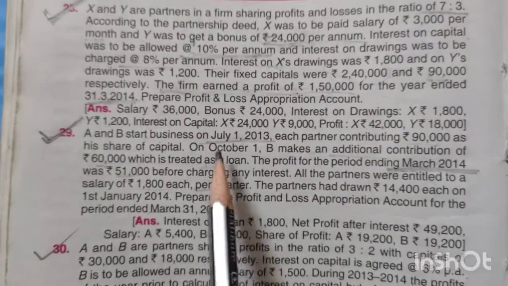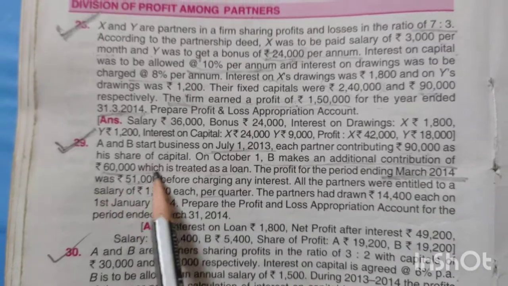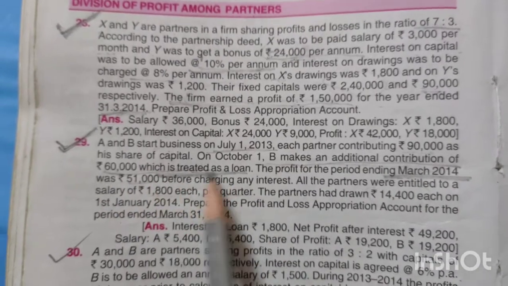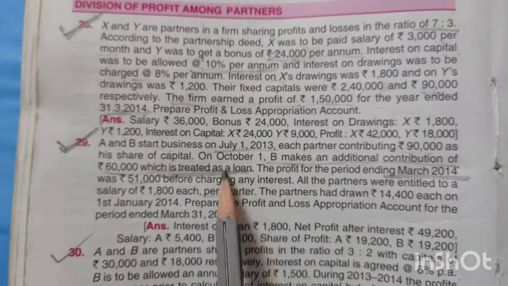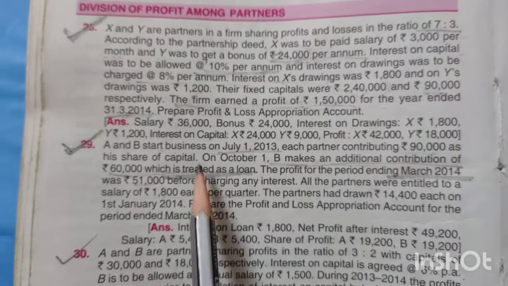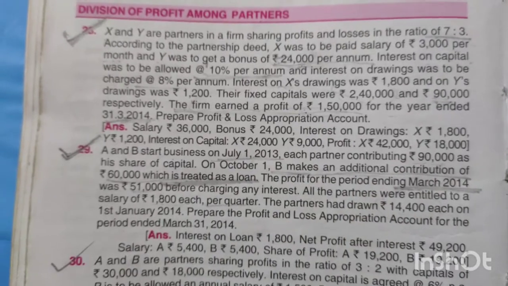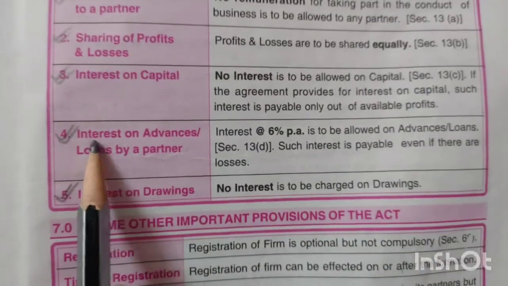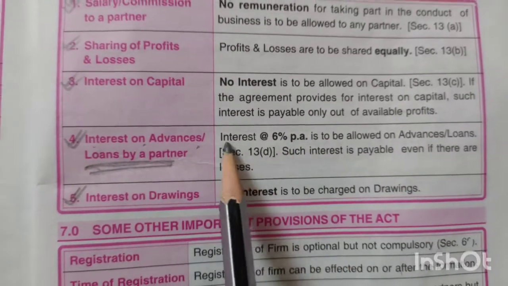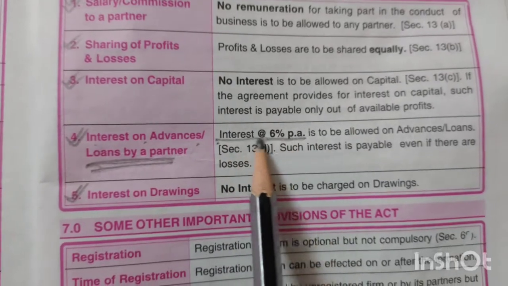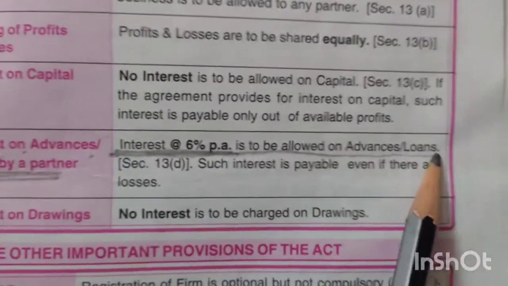But one more thing is there. See here, B makes an additional contribution of rupees 60,000 which is treated as loan. As I told you in the beginning itself, it means that B has given loan to the firm. For this loan, there are two conditions. What are those conditions? See here, interest on advances or loans by partner means if a partner has given loan, in that case, how much interest will be given to the partner? 6% per annum is to be allowed on advances or loans.